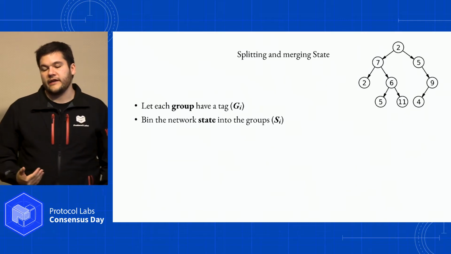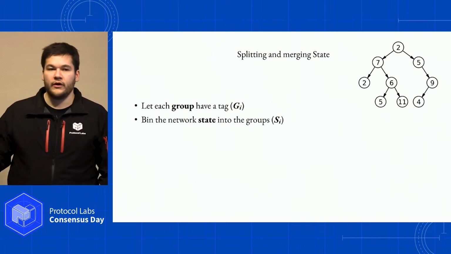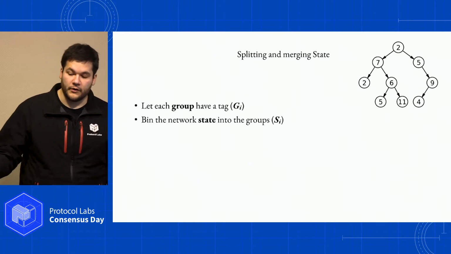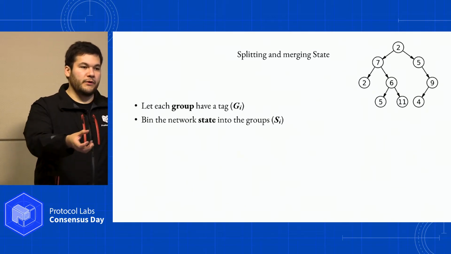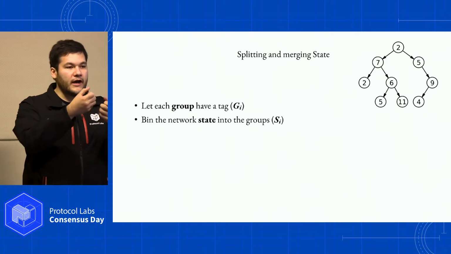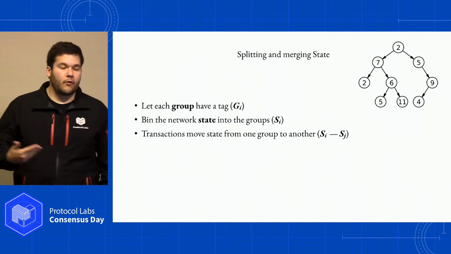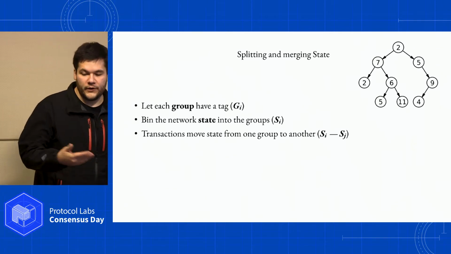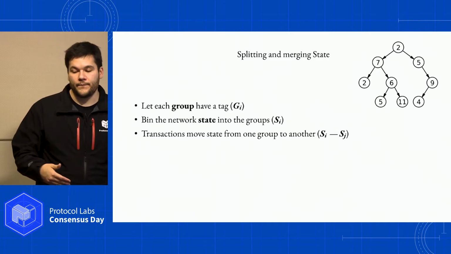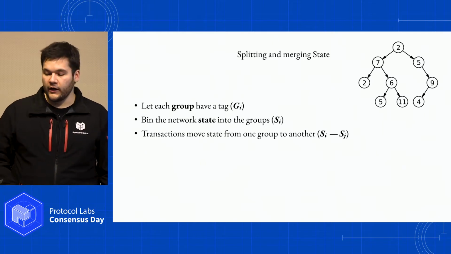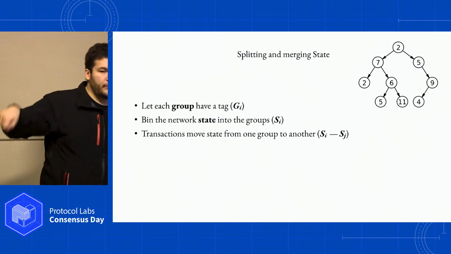Then you just bin the network state into the corresponding groups where they belong. So if this is a mapping onto the internet topology, then the state would go into the right part of the tree where it belongs. And if that's overcrowded, then maybe you split off and automatically start generating subtrees. Then you can reason about how transactions move state from one group to another. So if you want to go from group I to group J, then you have to think of how a transaction would clear through both. From a child to a parent, that's easy. Across siblings, that would involve potentially clearing through the parent.